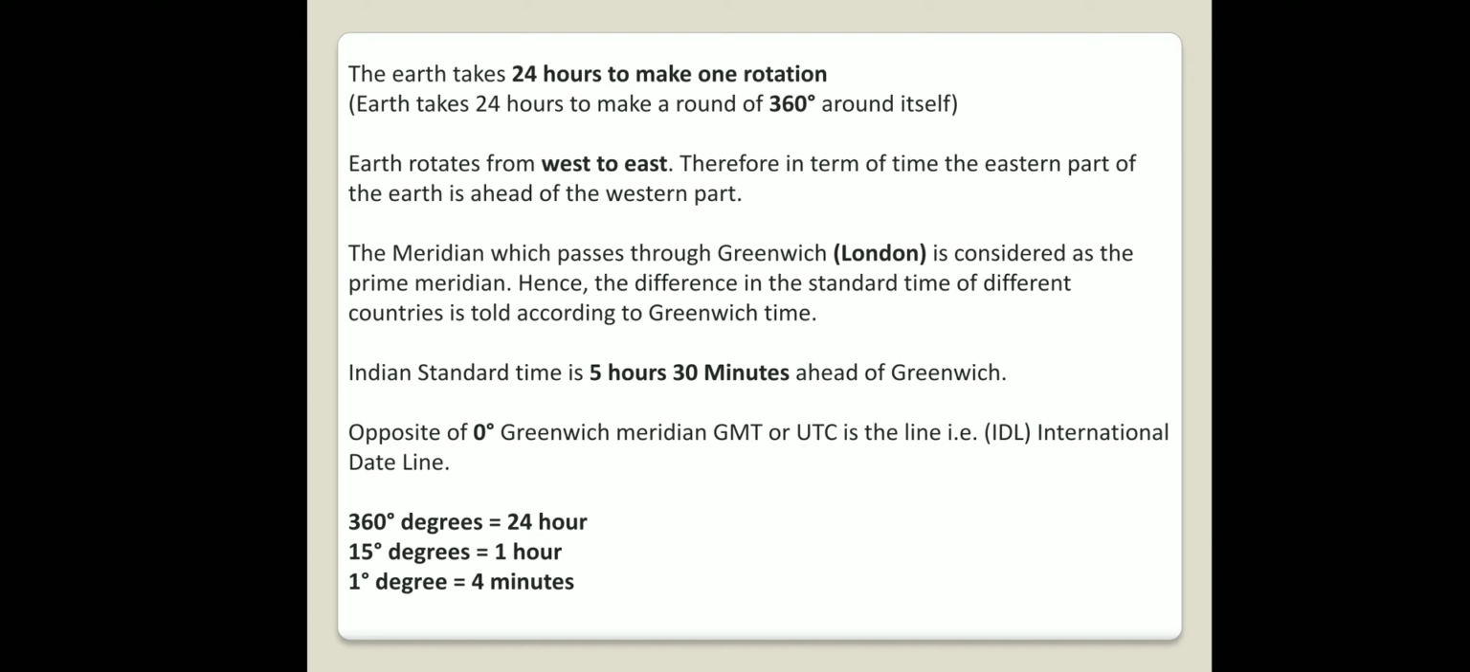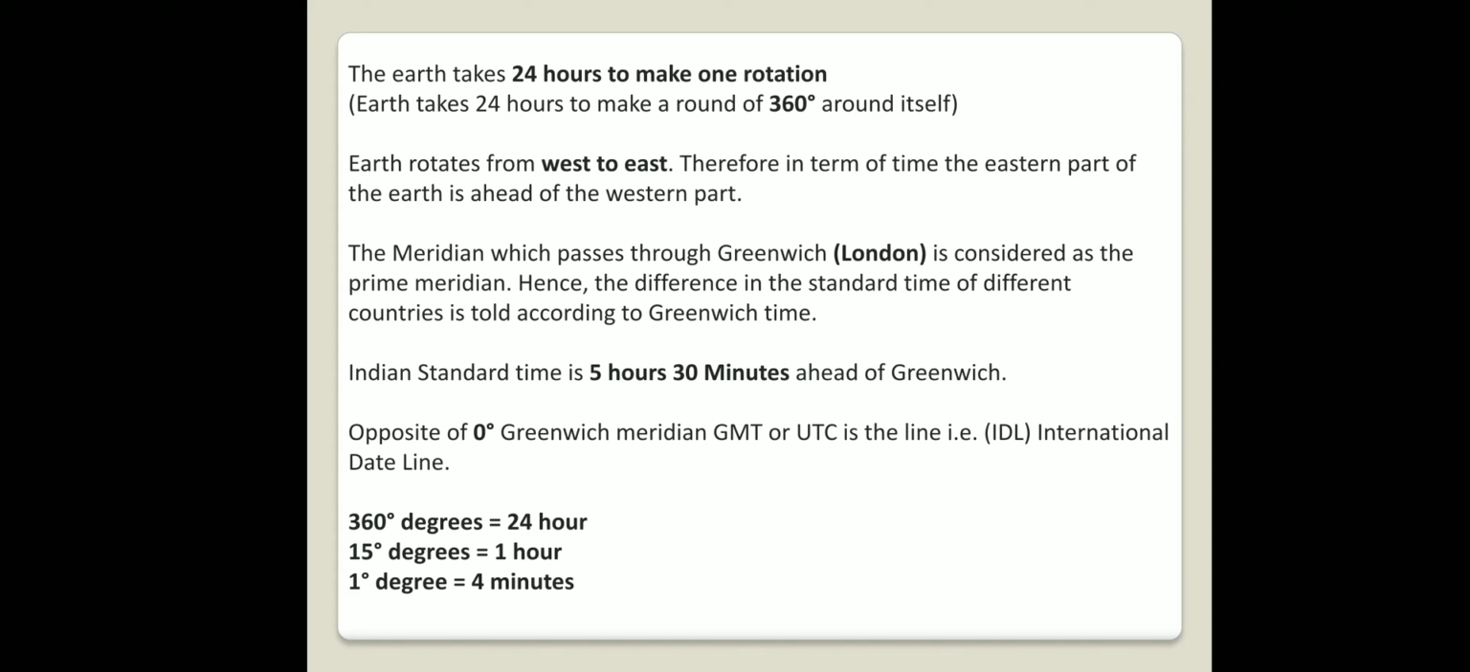The meridian which passes through Greenwich, London, is considered the prime meridian, as the difference in the standard time of different countries is told according to Greenwich time. Indian Standard Time is 5 hours 30 minutes ahead of Greenwich. Opposite the 0 degree Greenwich meridian, that is GMT or UTC, is the line IDL, the International Date Line, which I have already covered in Standard 9.